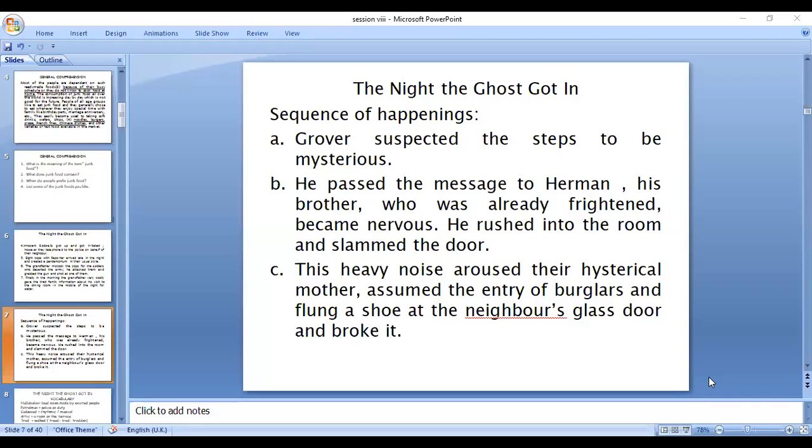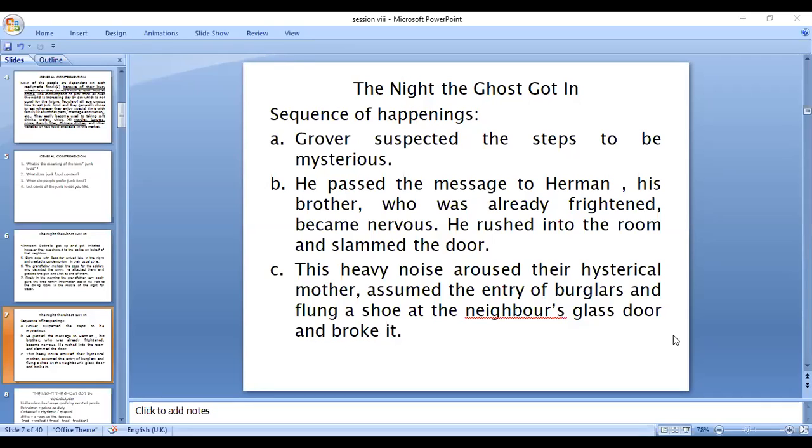He passed the message to Hermann, his brother, who was already frightened, became nervous. Nervous and become go together. Don't become nervous, that is an advice. Become will go with nervous only. Will become nervous. Don't be nervous is also possible. Rushed into the room and slammed the door. Okay? Slam the door means shut the door or close the door with force. That is the expansion. Slam the door.